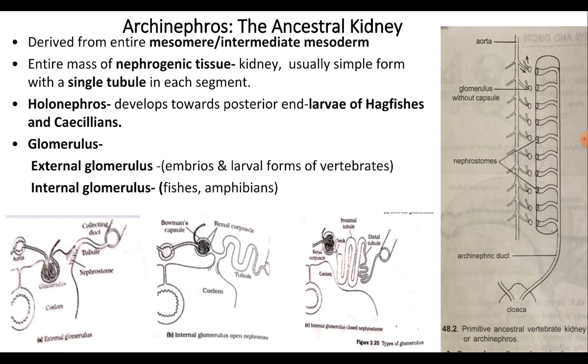Each tubule opened separately into the body coelom by a peritoneal funnel and nephrostome, and at each peritoneal funnel there was an external glomerulus which was found suspended in the body coelom. All the tubules of each kidney opened into a common longitudinal duct which is called as archinephric duct.